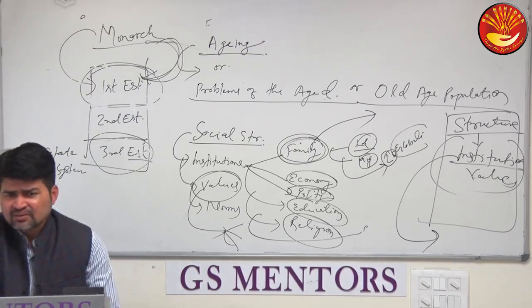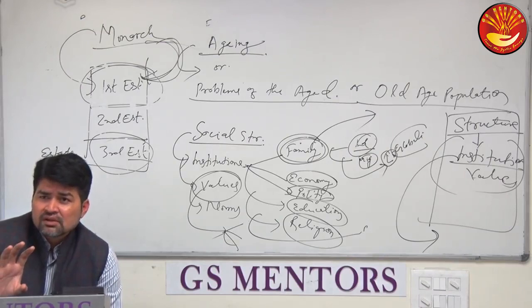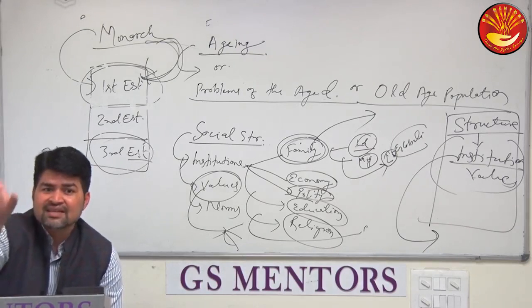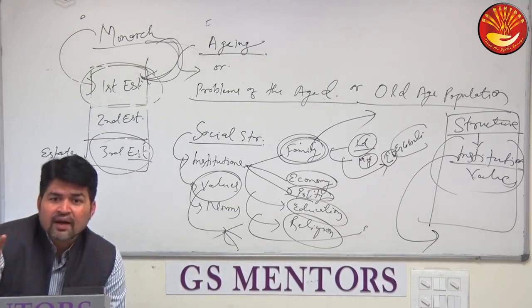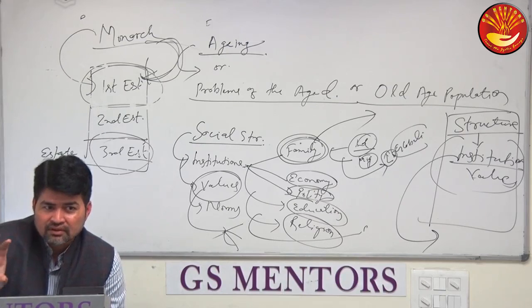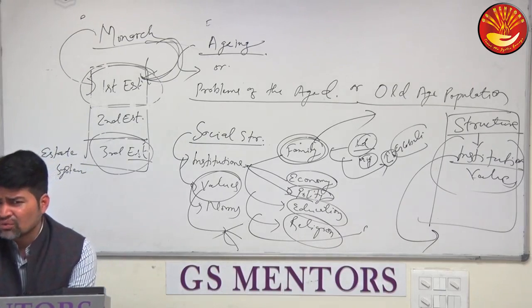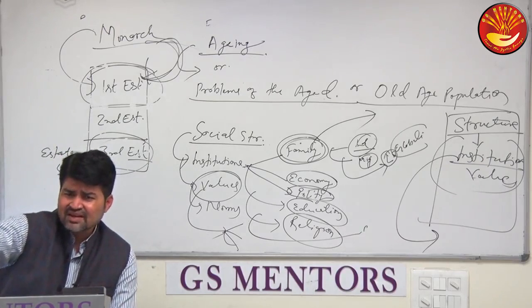Koraput is a tribal area, tribal belt, and on the World Hunger Map, Koraput represents India, right? Koraput, Kalahandi, Bolangir, all these regions are hunger stricken regions, right?